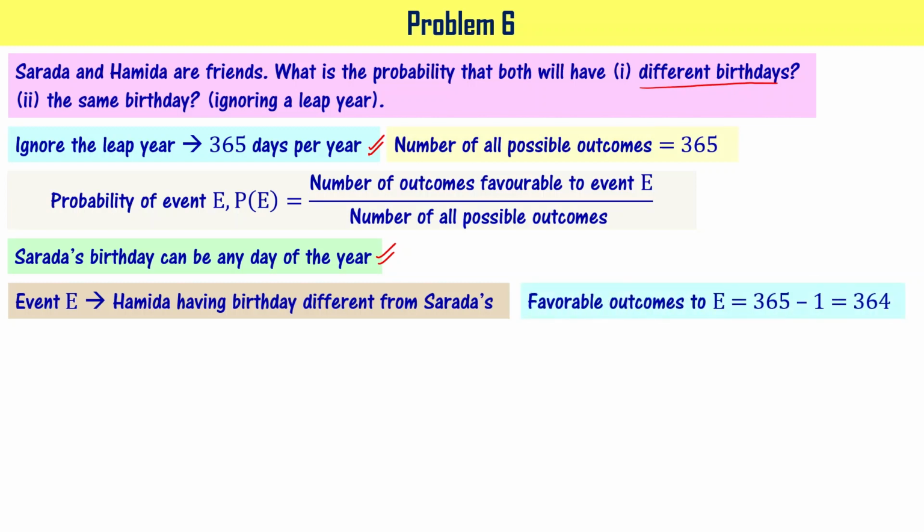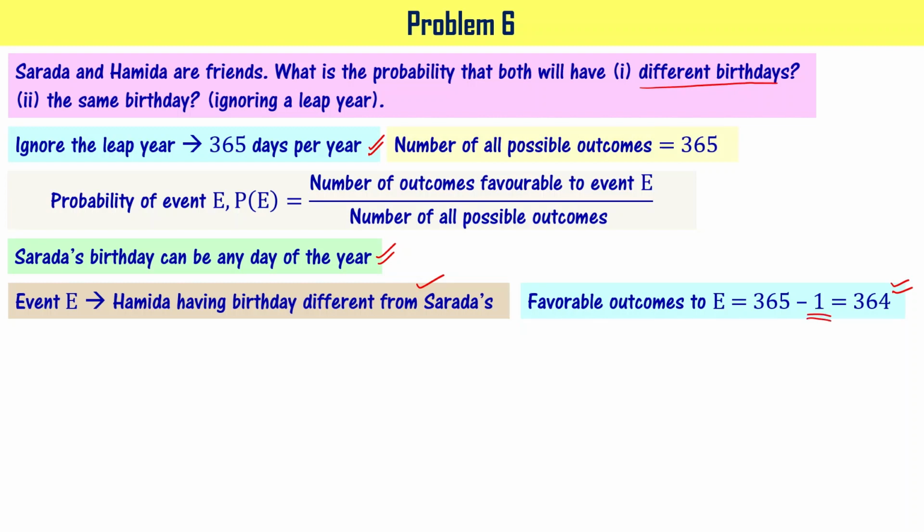It means favorable outcomes for this particular event E to happen is going to be 364, right? 365 days minus the day on which Sharada is having her birthday.